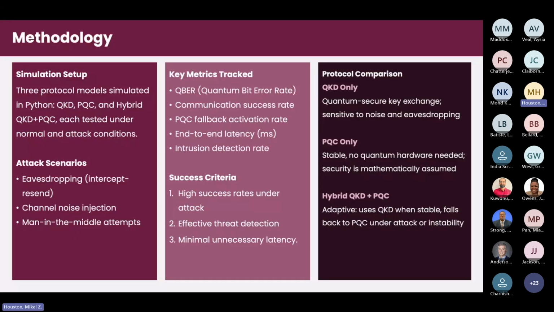So moving on to methodology, to validate whether this framework actually performs as designed, I simulated all three protocols in Python. I tested each of them under normal and adversarial conditions, and I introduced three attacks: eavesdropping via intercept-resend, channel noise injection, and man-in-the-middle attacks. The metrics I tracked were the QBER, also known as the quantum bit error rate, the communication success rate, the post-quantum cryptography fallback activation rate, the end-to-end latency, as well as the intrusion detection rate.